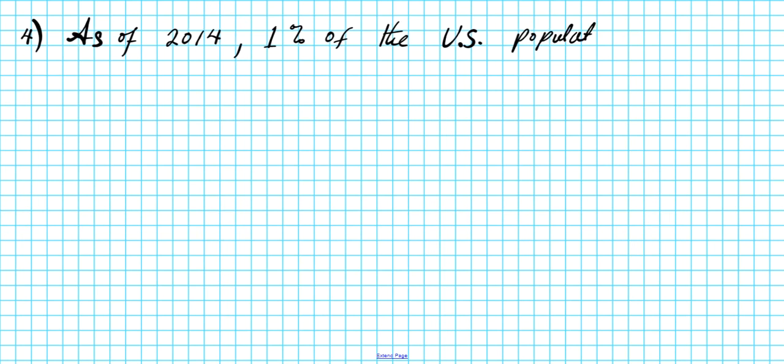Okay, let's take a look at question 4, slightly more complicated. So question 4 goes this way. As of 2014, 1% of the US population owns 40% of the wealth in the US.